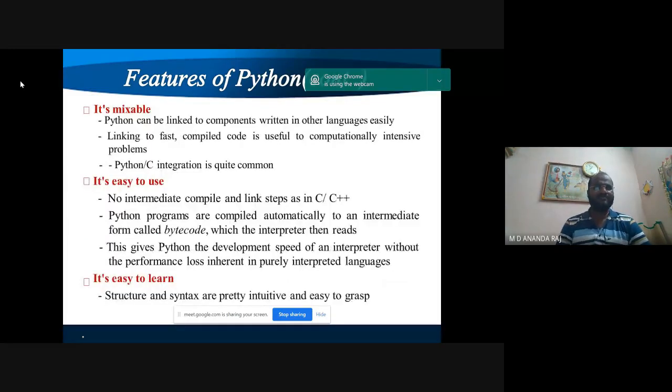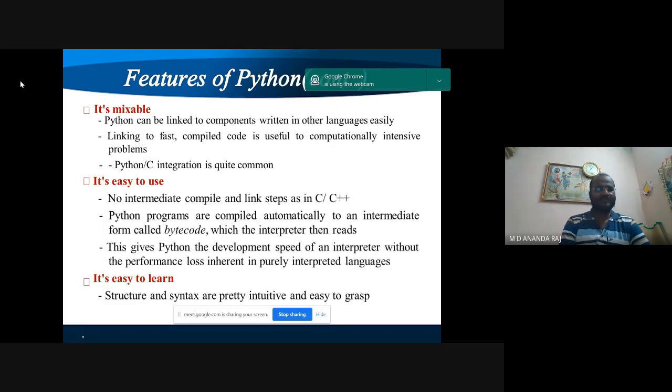It is mixable. Python can be linked to components written in other programming languages very easily. Python and C integration is quite common. It is very easy to use. There are no compile and link steps as in C and C++. Like Java, a Python program is also compiled automatically to an intermediate code called bytecode.